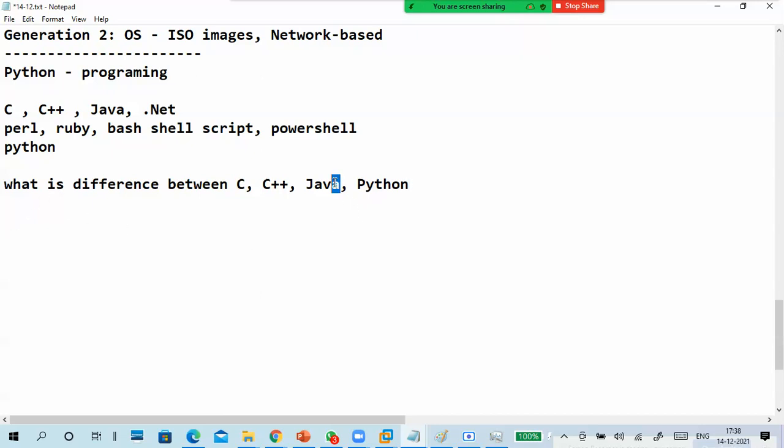Here it is. Java is an object oriented programming language. Knowing about Java is very important because it's the most popular programming language. So what is object oriented? For Java, everything is an object.